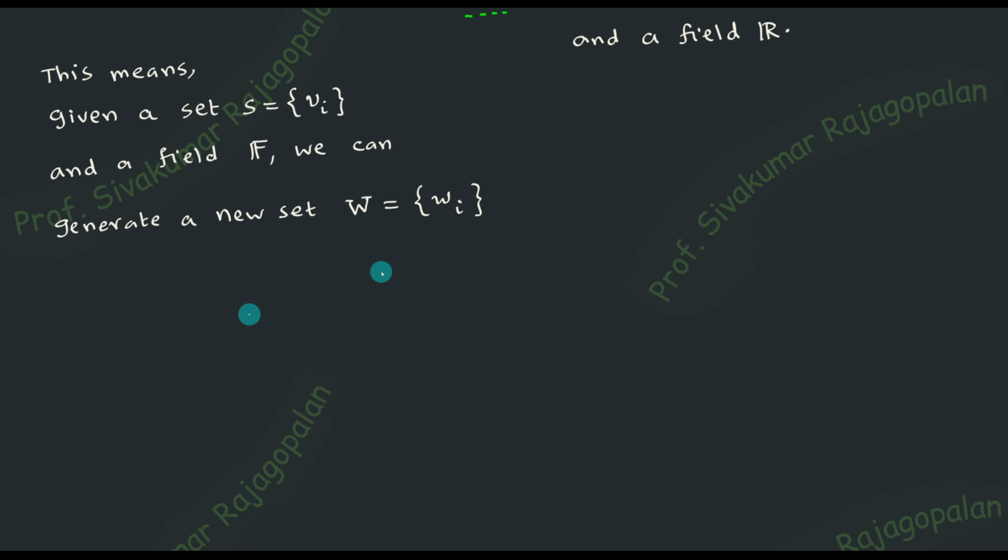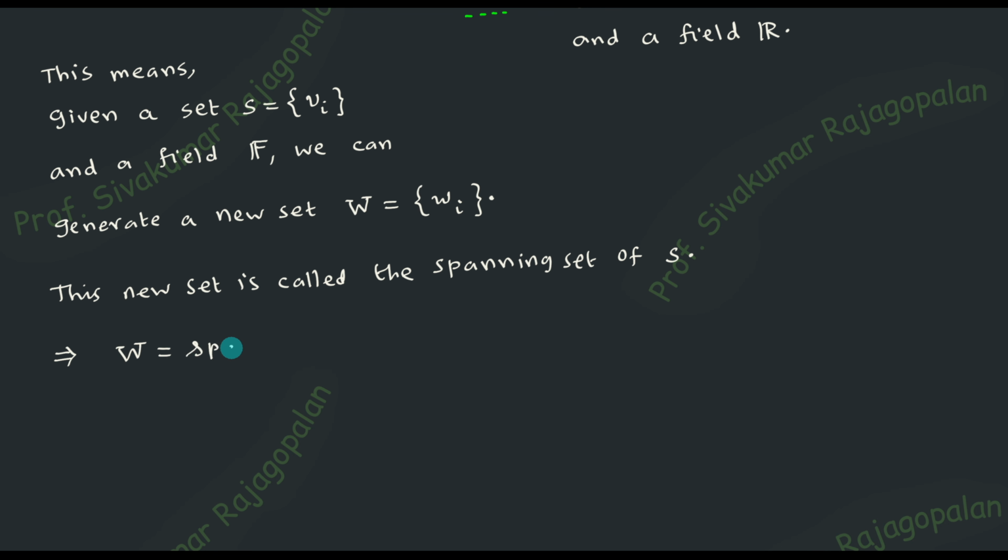And that's all. That line is very important. So that's what exactly I'm going to write down now. So how did you get the new set? The new set that we got is what is known as the spanning set of the vector space capital S. This terminology is important, and mathematically we say that W equals span of S. So if you want to write it in an English sentence, we say like this: spanning set of capital S is nothing but capital W.